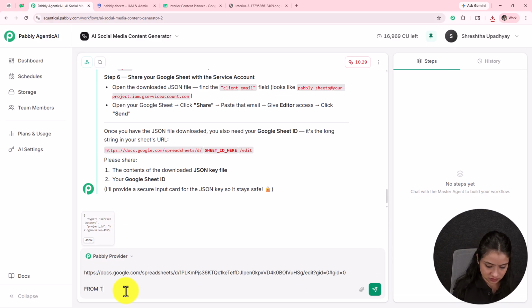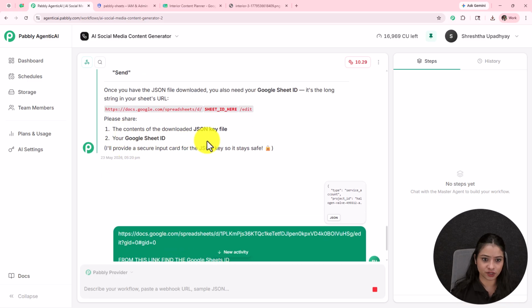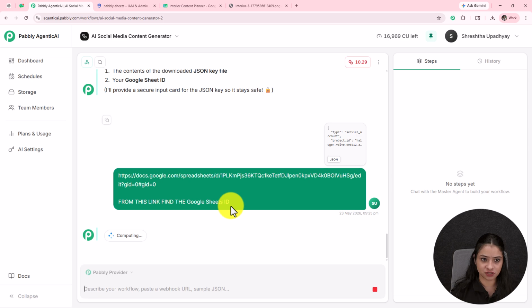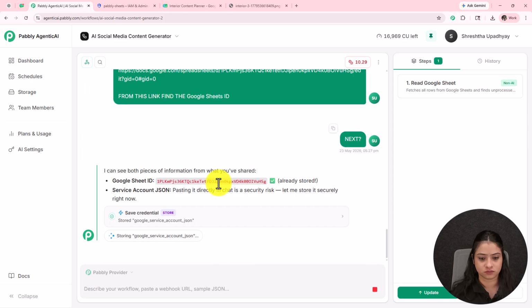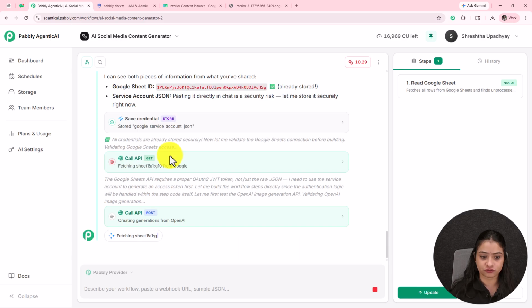From this link, find the ID. Okay, I have attached the content of the downloaded JSON file, and also have provided the spreadsheet link so that it can fetch out the Google Sheet ID from that. It is saying I can see both pieces of information you have shared. It fetched out the Google Sheet ID from my spreadsheet URL. Also, it has fetched out the service account JSON.